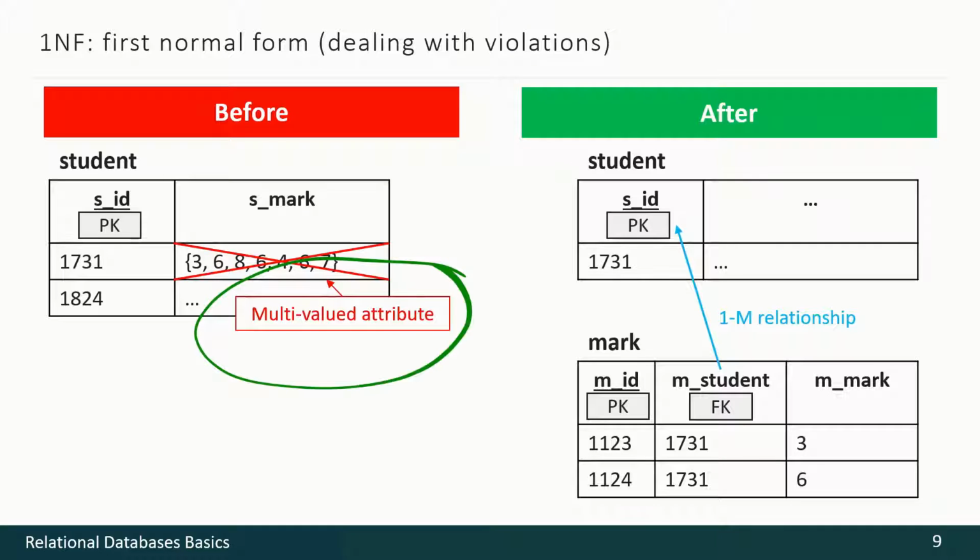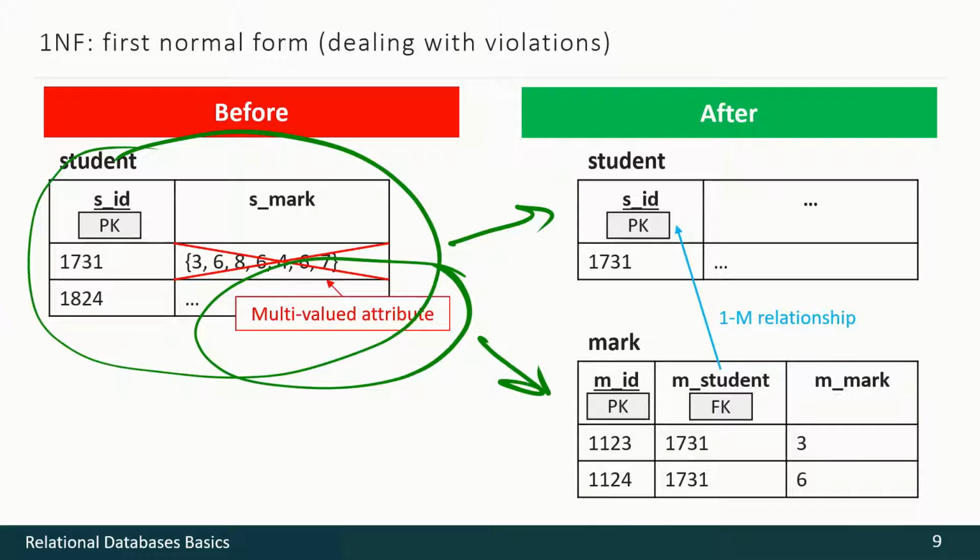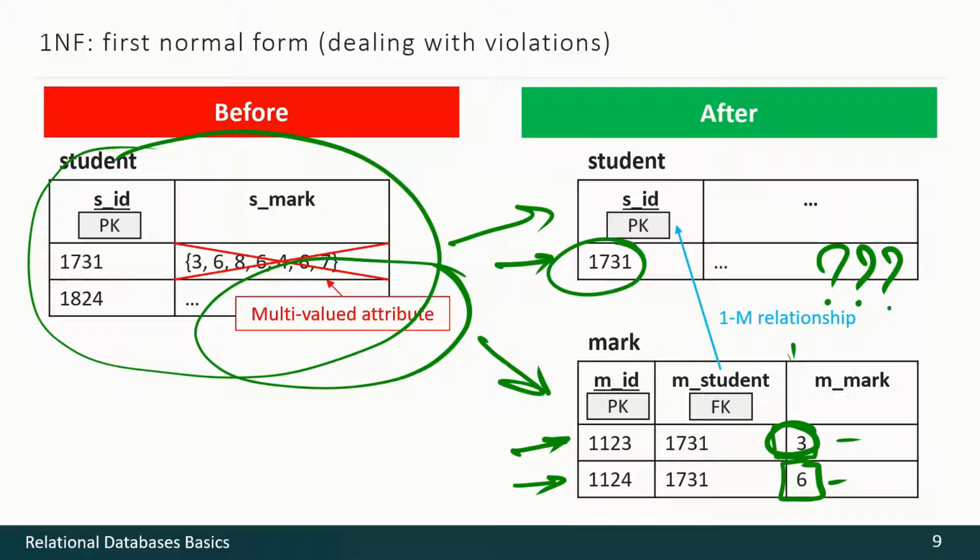With multi-valued attributes, you should decompose the initial relation into several relations, leaving, for instance, information about students here and placing information about marks here. And you see that now each row and cell contains one mark only. So all those questions about minimum, maximum, average mark may be quickly resolved by DBMS.